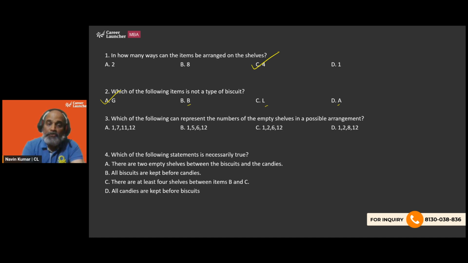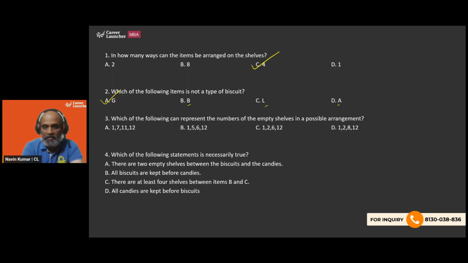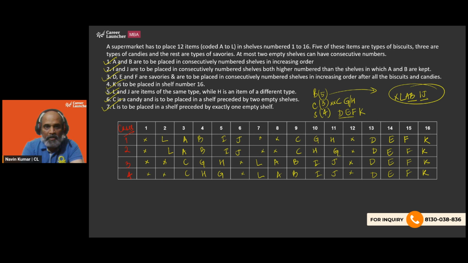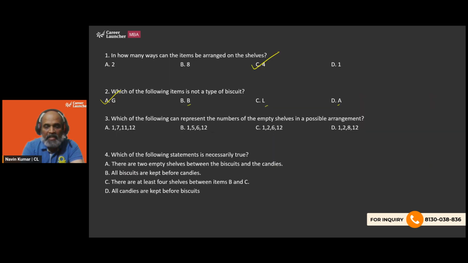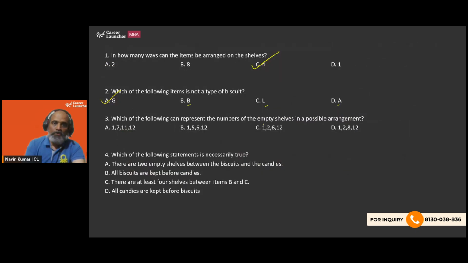Third, which of the following can represent the numbers of the empty shelves in a possible arrangement? So 12 is definitely an empty shelf, so that's there in all the options. We can have 1, 7, 8, 12. We do not see 1, 7, 8, 12. The other possibility is 1, 2, 6, and 12. So 1, 2, 6, and 12, option C.